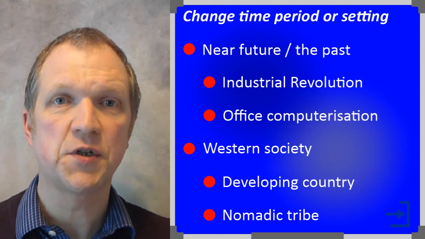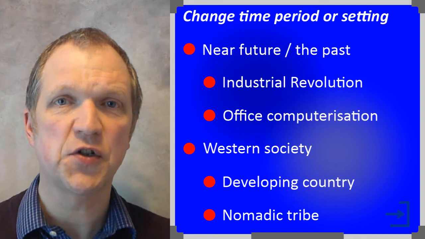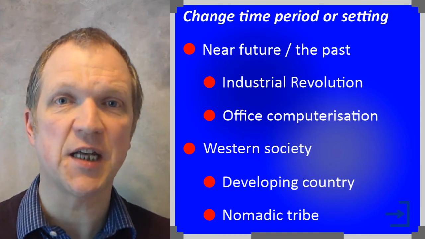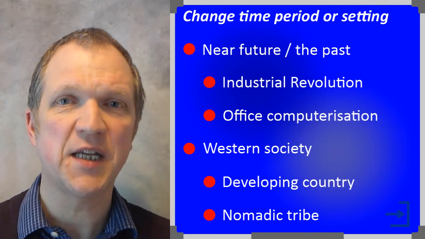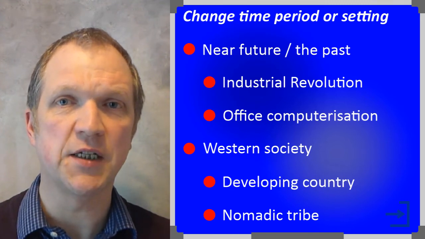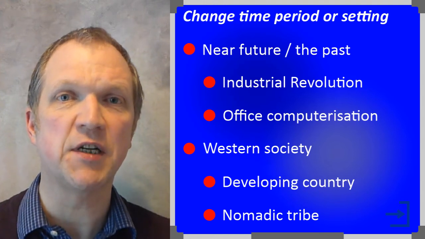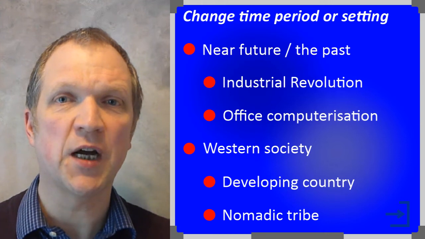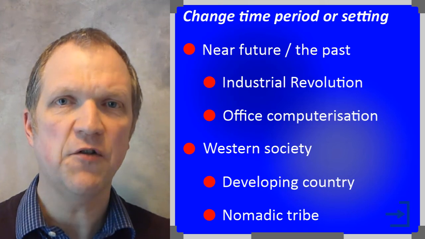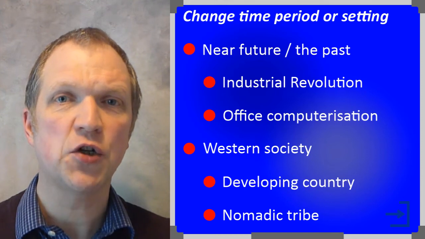We can also explore different time periods or settings for our stories to create more ideas. The time periods of the story ideas in the previous video are mostly set in the near future. However, some of them could be set in the past, like the 1400s story idea, and feature different ways that the livelihoods of human workers were threatened. Examples include mechanization at the start of the Industrial Revolution, or computerization in the workplace in recent decades. Similarly, most of the story ideas are probably set in a Western society, although this is not explicitly stated. If, however, the story ideas were set in a developing country or a nomadic tribe, that could change the story outcomes.